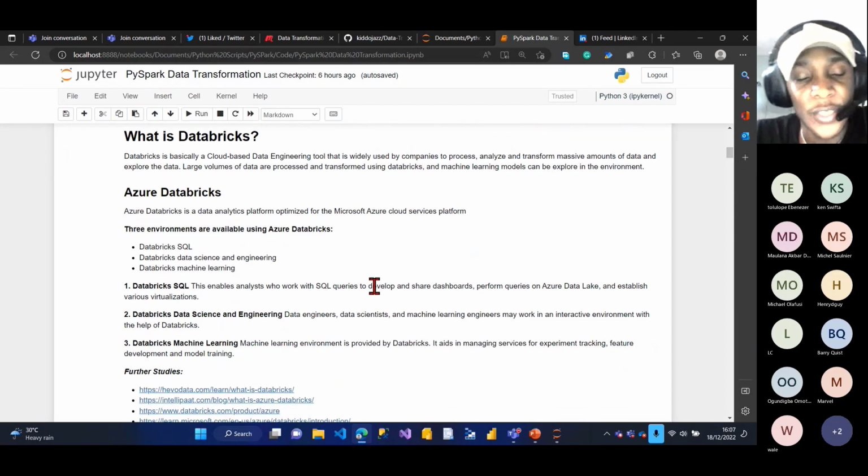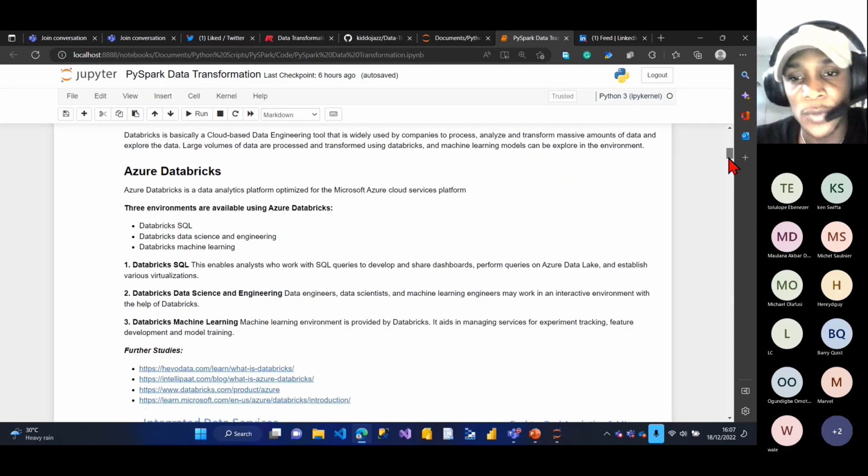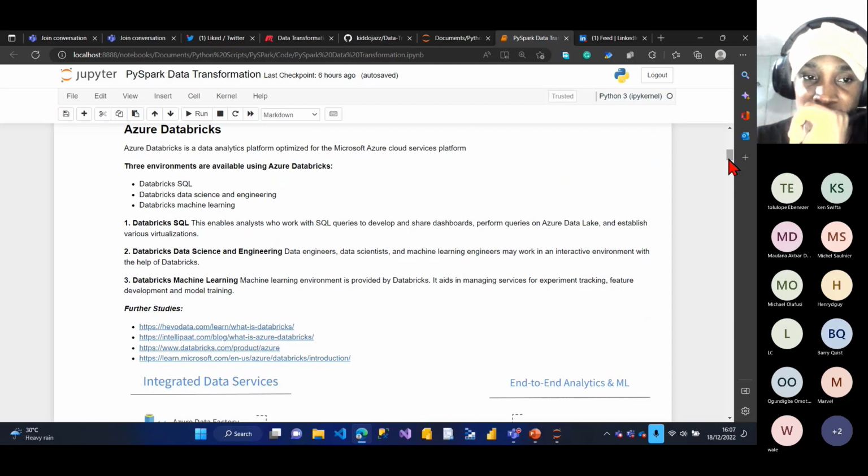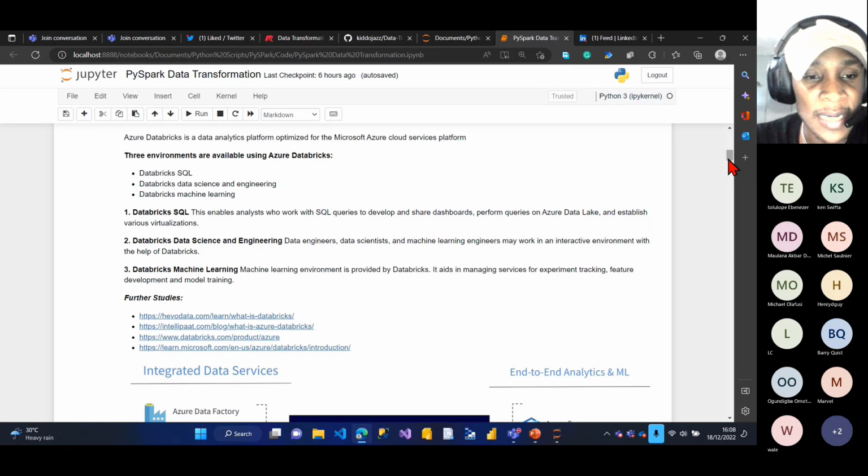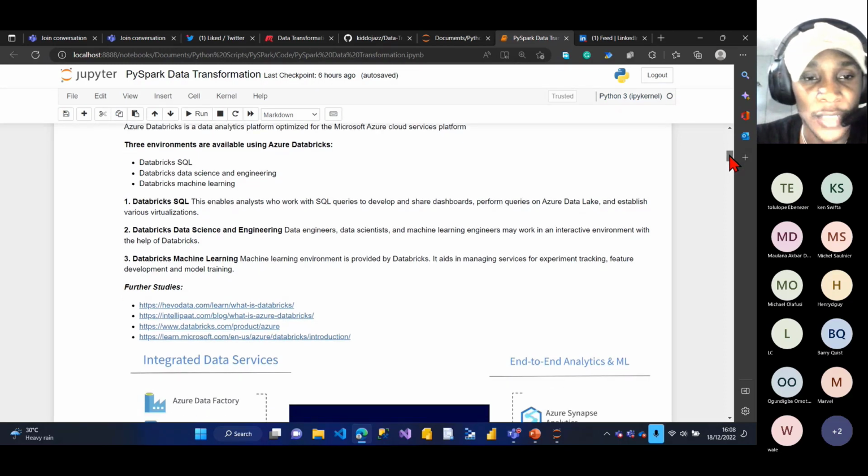Three environments are available in Azure Databricks: Databricks for SQL, Databricks for data science and data engineering, and Databricks for machine learning. For SQL, if you want to query your data, you can use Azure Databricks. For data science, that's for predictive models, and data engineering is for ETL and building pipelines, like extract, transform, and load. You can also use the Databricks machine learning environment for things like linear regression, random forest classification, and k-nearest neighbors.